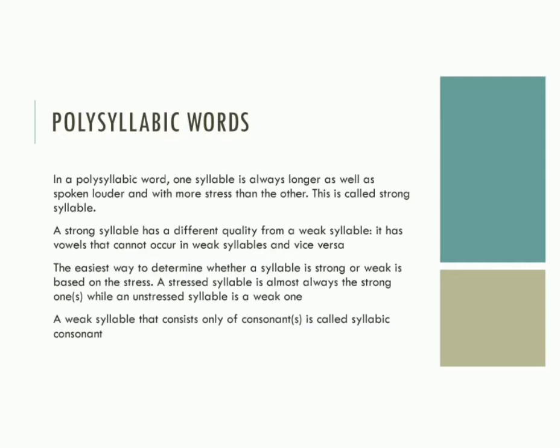A strong syllable has a different quality from a weak syllable. It has vowels that cannot occur in weak syllables, and vice versa. The easiest way to determine whether a syllable is strong or weak is based on the stress. A stressed syllable is almost always the strong one, while an unstressed syllable is a weak one. A weak syllable that consists only of consonants is called a syllabic consonant.